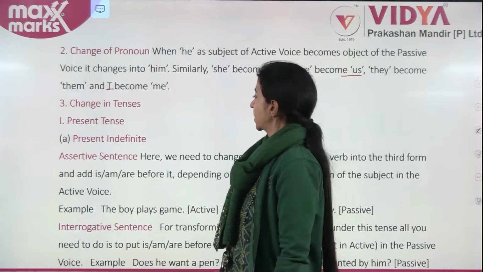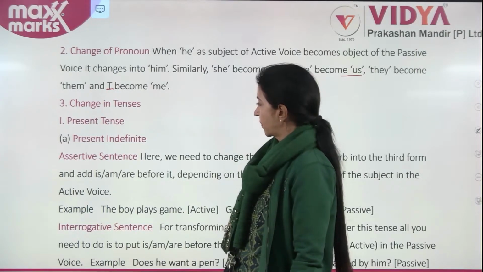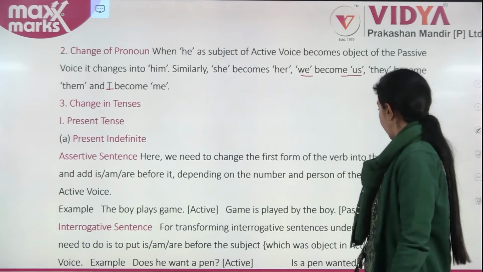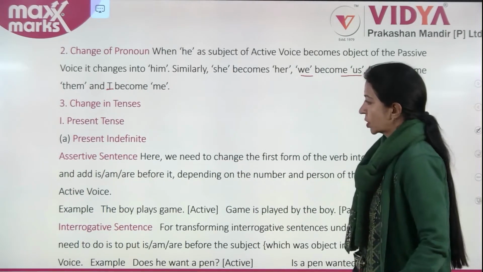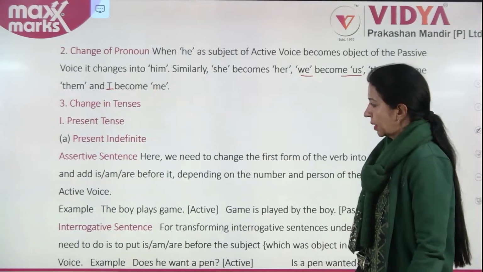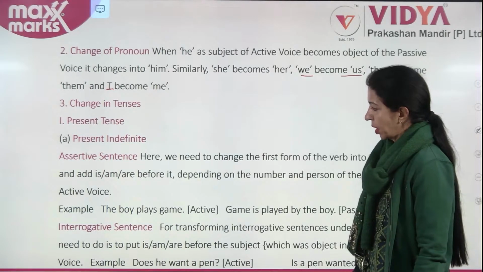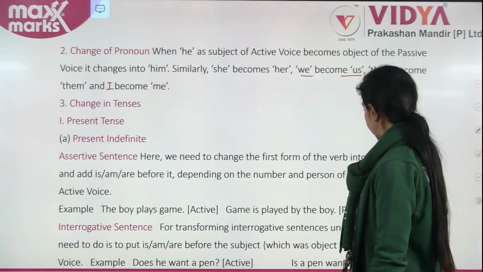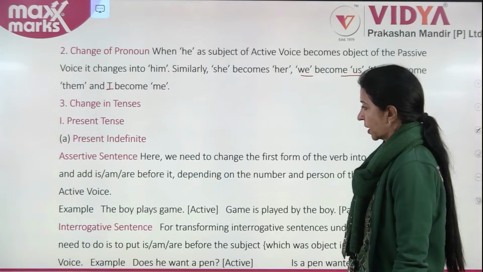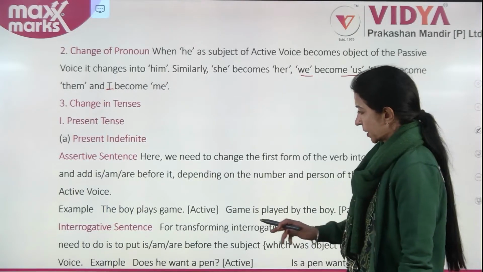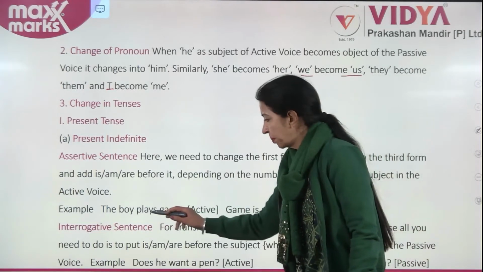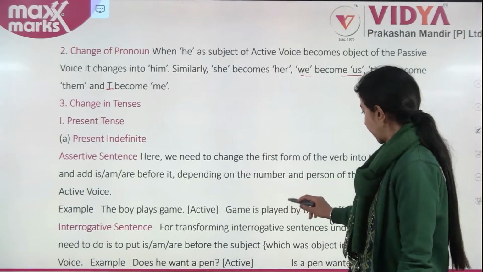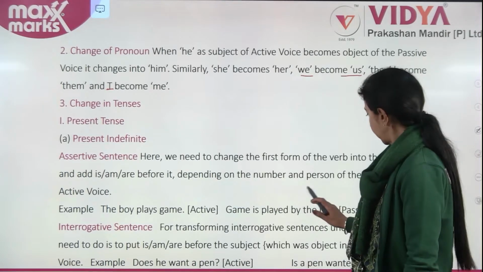Change in tenses. Present tense, present indefinite, assertive. Here we need to change the first form of the verb into the third form and add is, am, are before it, depending on the number and person of the subject in the active voice. See the example. The boy plays a game is active. Game is played by the boy, passive.